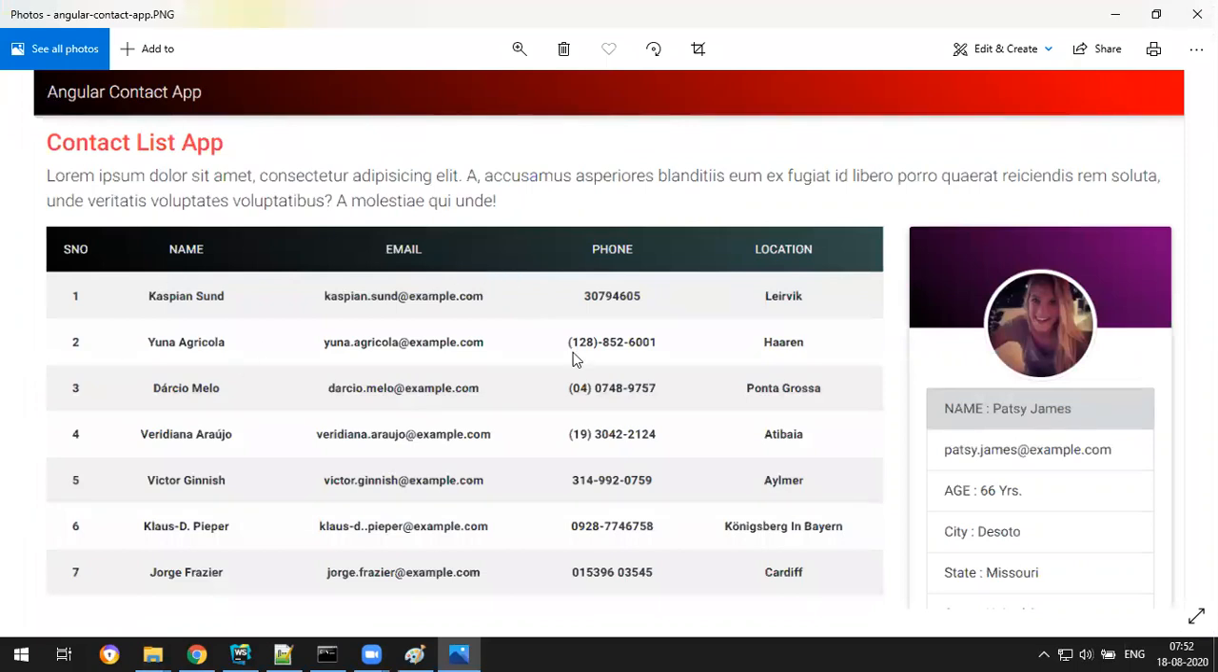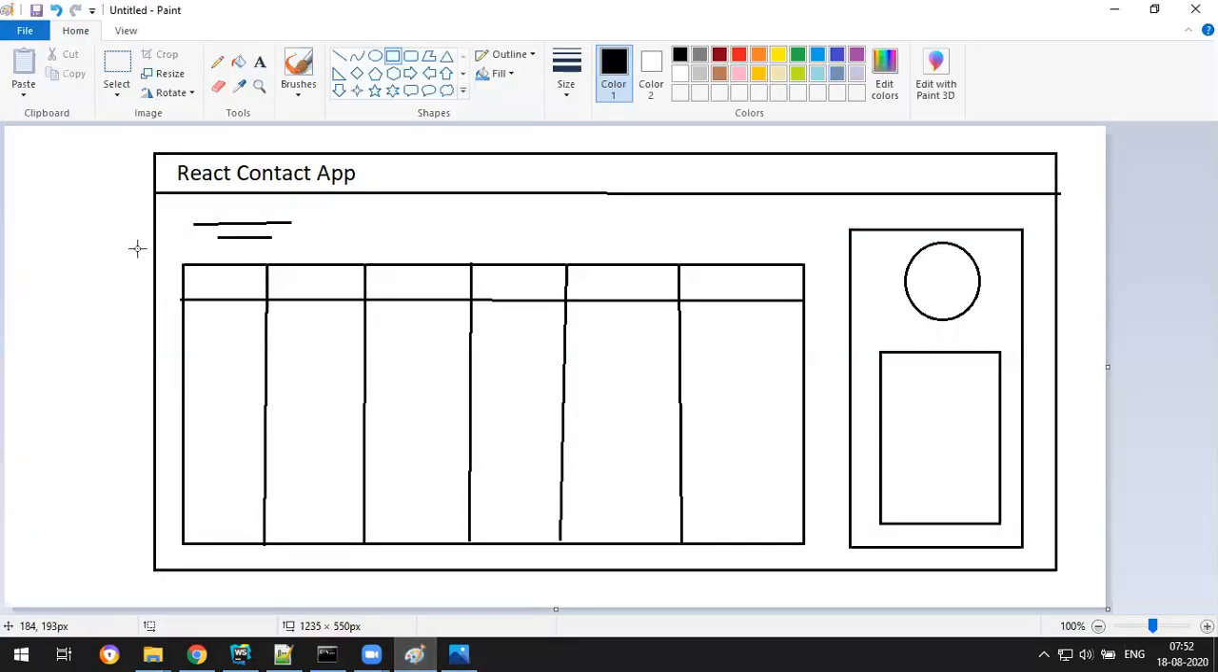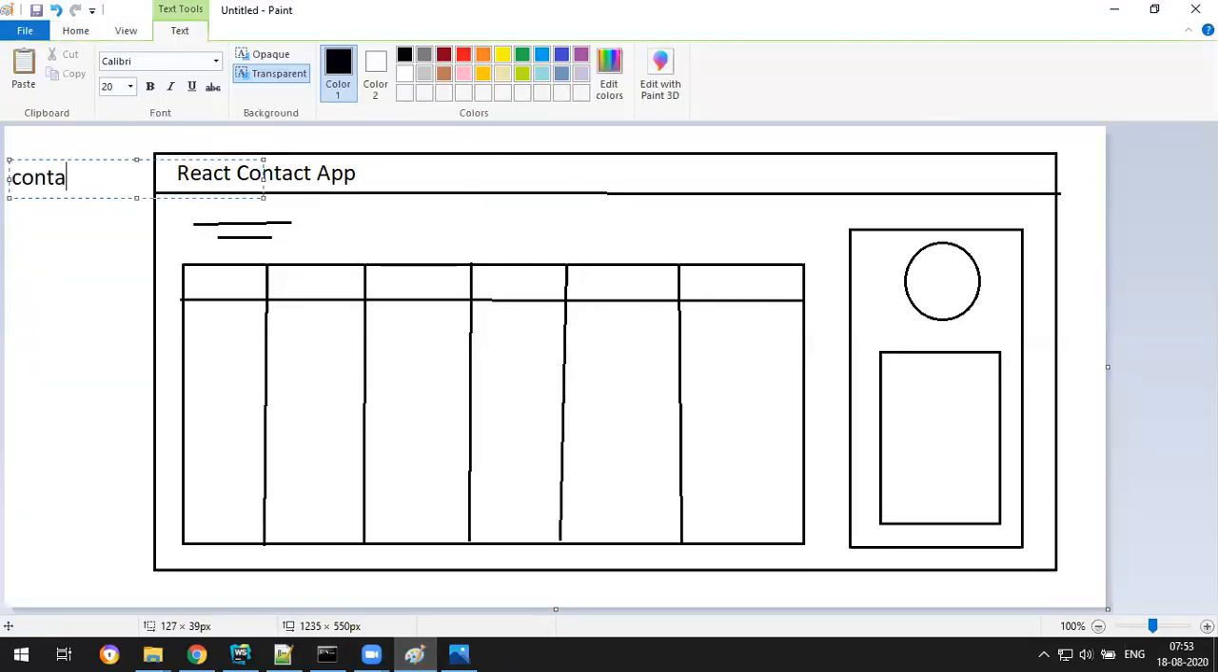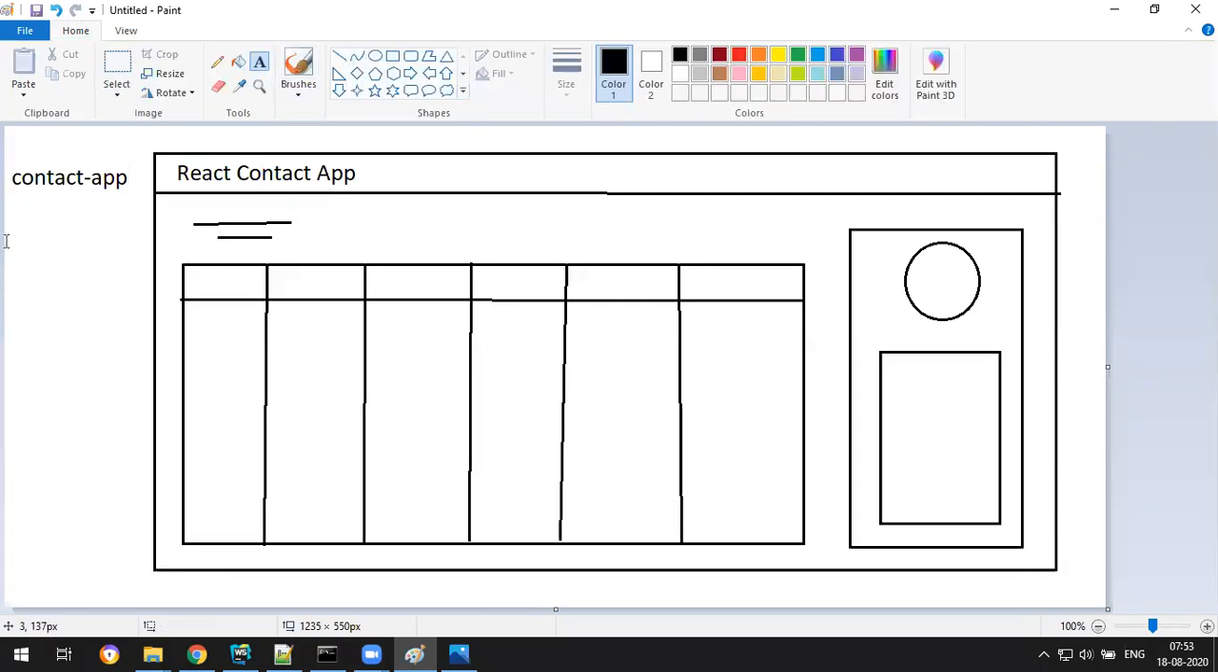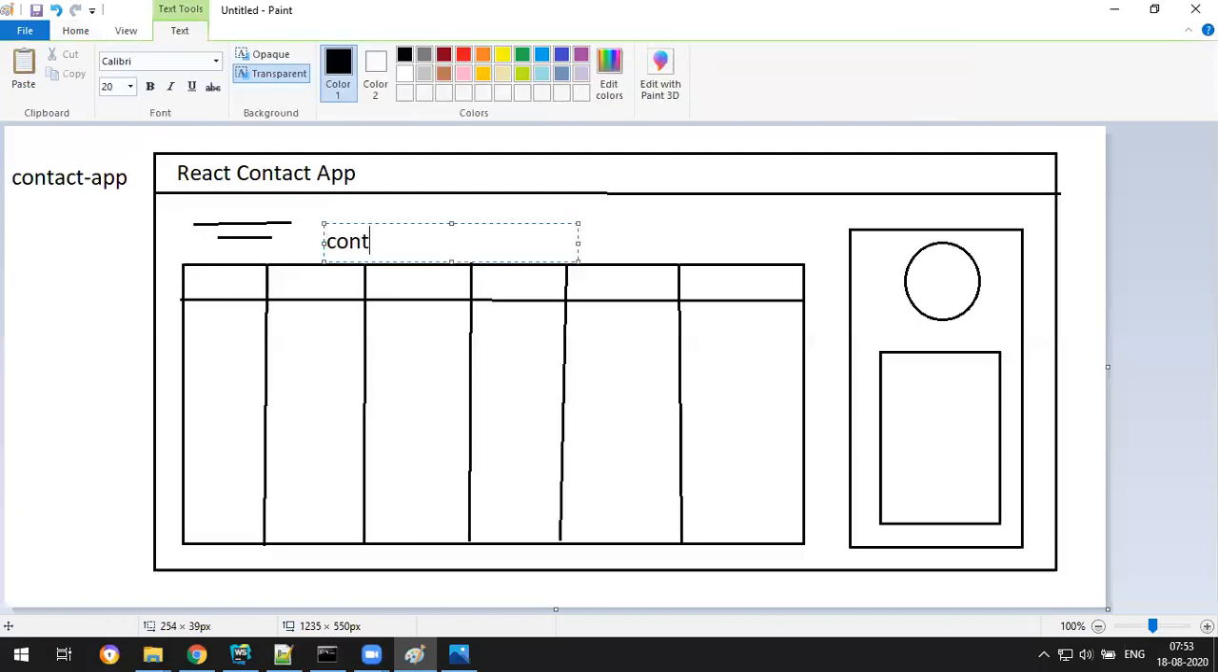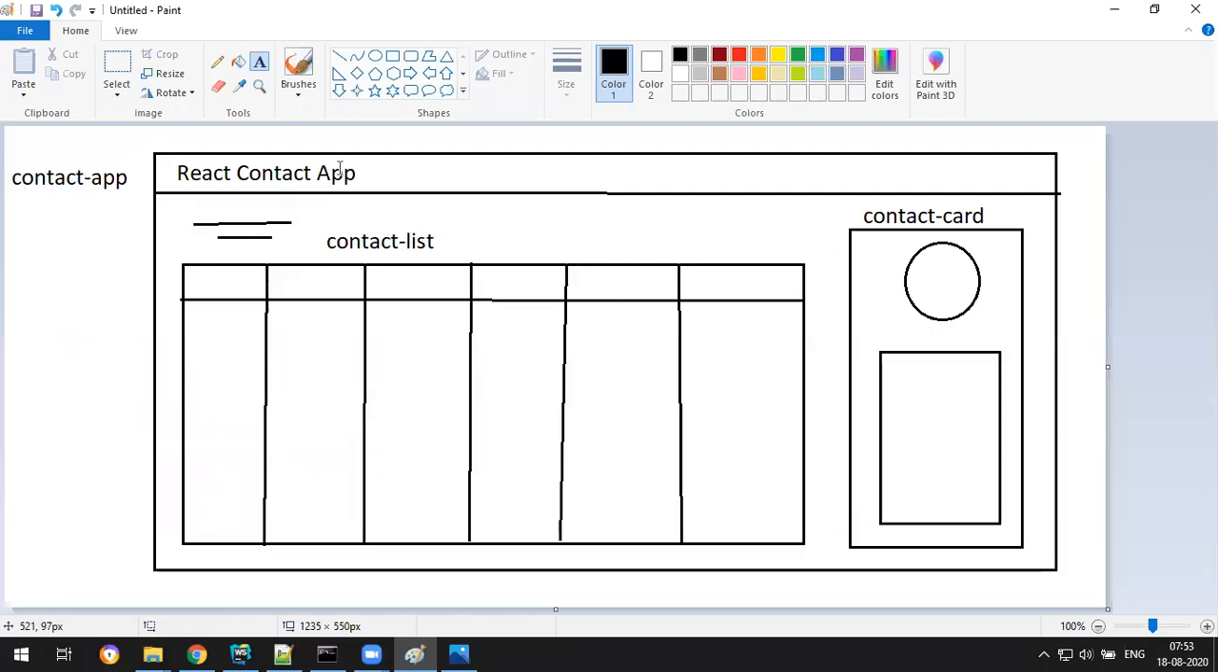So you have the contact list with data, and when I click on each row, whatever row I select, that row's specific data I want to display here. So here you have the component interaction concept. This whole application is one component, that is the contact app component. This table is the contact list, and this card is the contact card. So we have three components: the contact app, the whole application, and in that the contact list and the contact card.